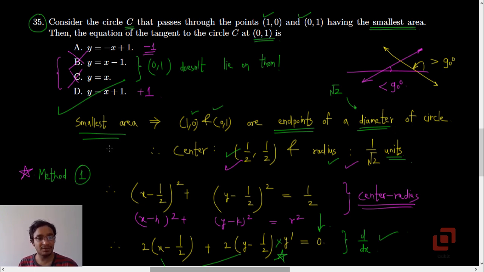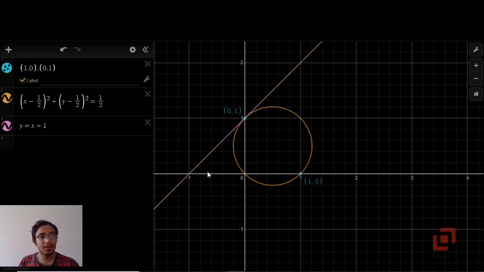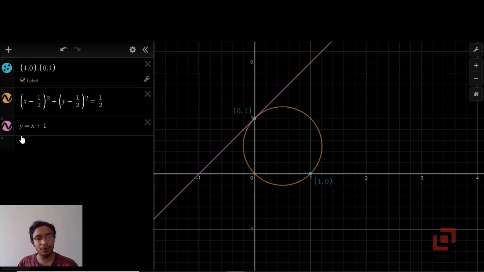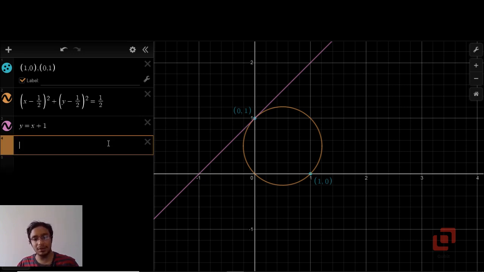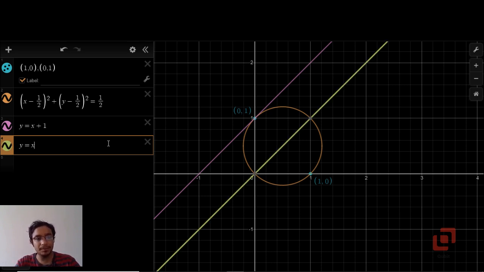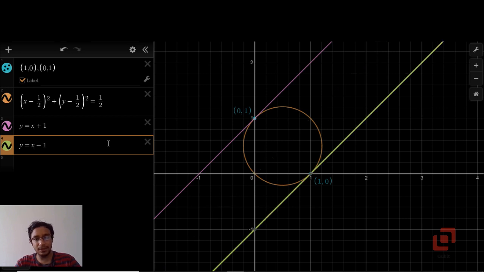Now we will verify this graphically. So I have already plotted the points (0, 1) and (1, 0), which you can see in the blue color here. And this is the equation of the circle, the orange one. And I have drawn the tangent y = x + 1, which is the tangent to this circle at (0, 1). And as I said, the other tangent which is at (1, 0) will be parallel to this one, so it will be y = x − 1, I guess.